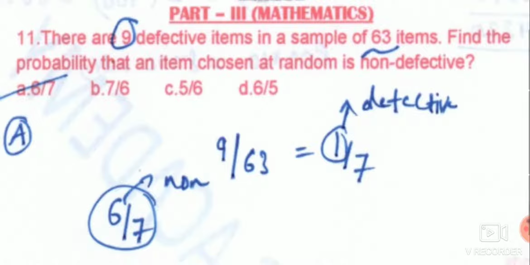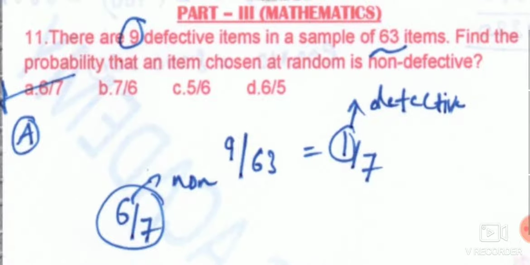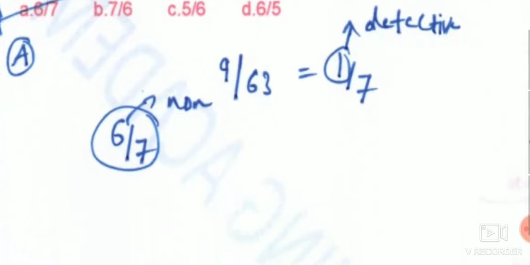Whatever has been given, there are 9 defective items in a sample of 63 items. So 9 by 63 directly gives 1 by 7. Here what has been asked is non-defective, so the rest is non-defective. That is 6 by 7.